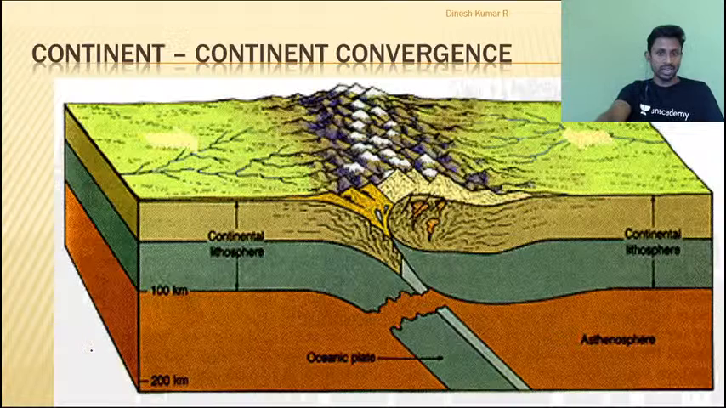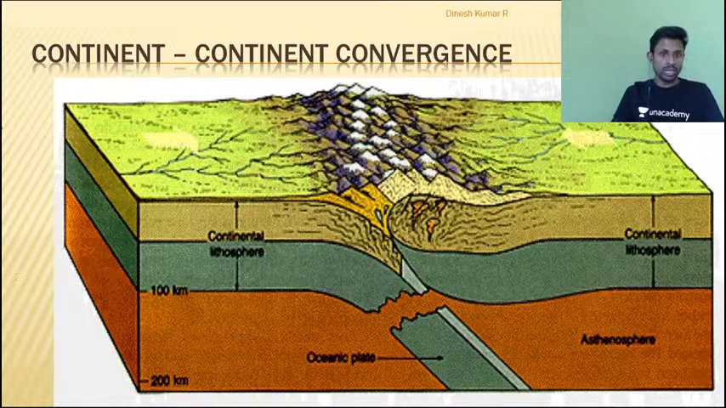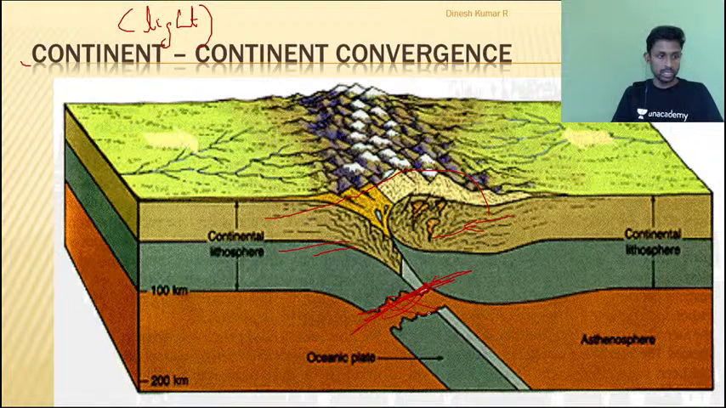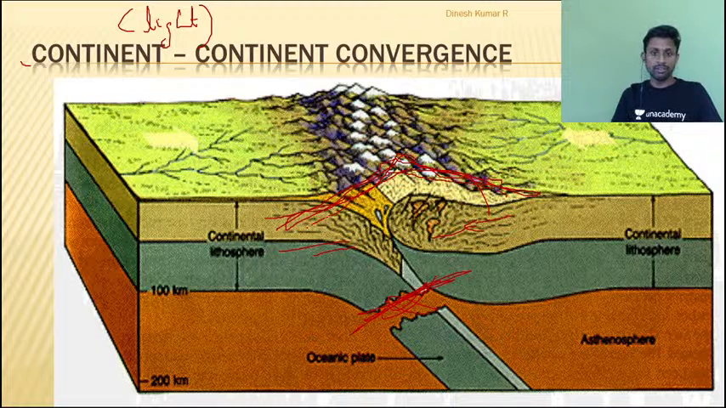Next convergence is relatively very simple. It is continent convergence. We have talked about that both are lighter plates. Can you see when both the lighter plates are colliding with each other, they will collide and simply get folded up. There will not be any subduction. You can see nothing is going inside. There will not be any subduction. They will result in folding of the land masses, and this is referred to as fold mountains.